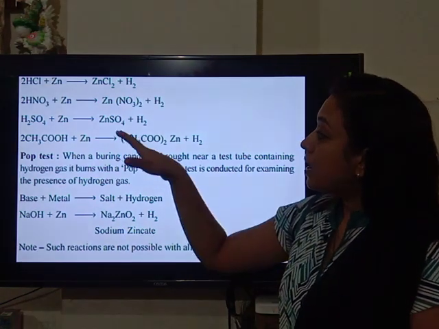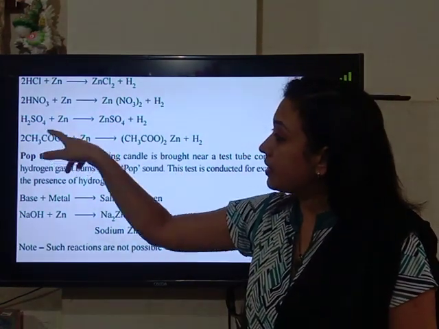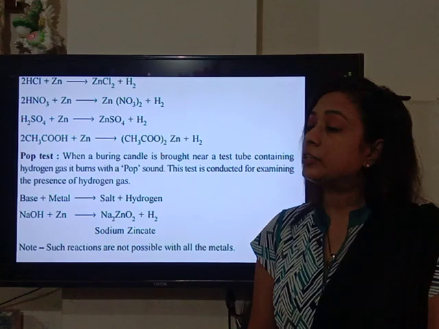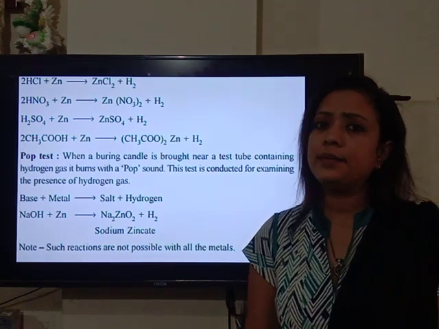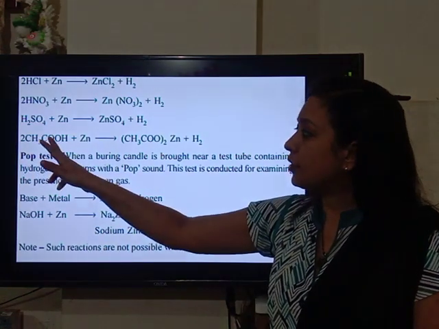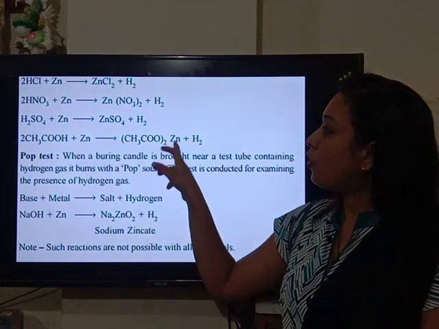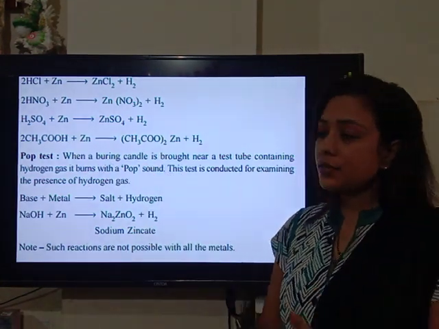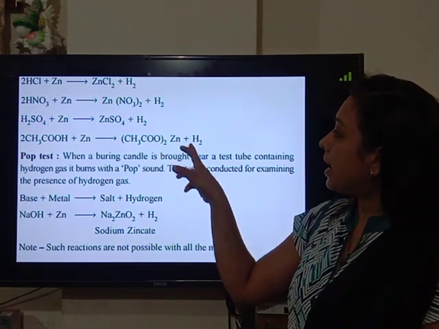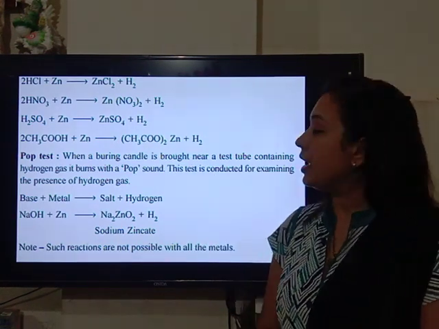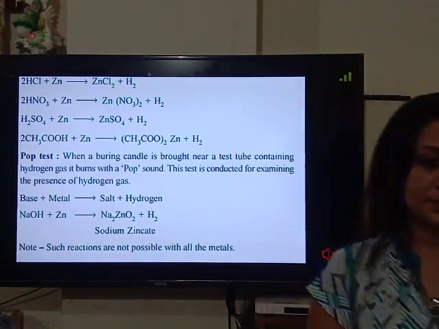Here we have taken one weak acid, that is acetic acid, which is also called ethanoic acid. Chemical formula CH3COOH. When it reacts with the metal zinc, it forms zinc acetate. It produces zinc acetate and hydrogen gas evolves in this chemical reaction.